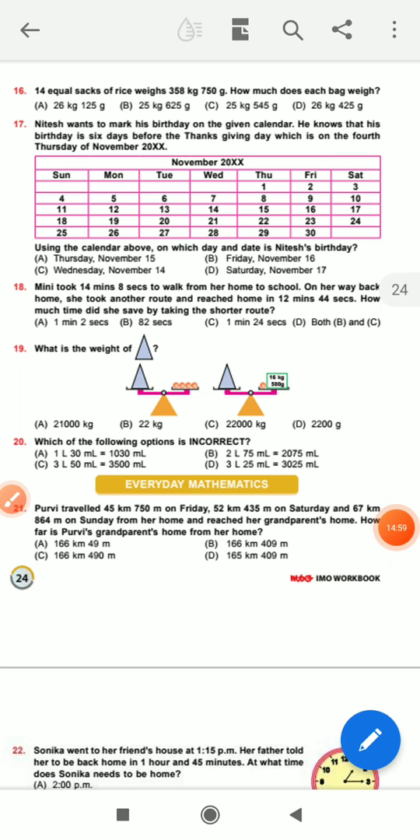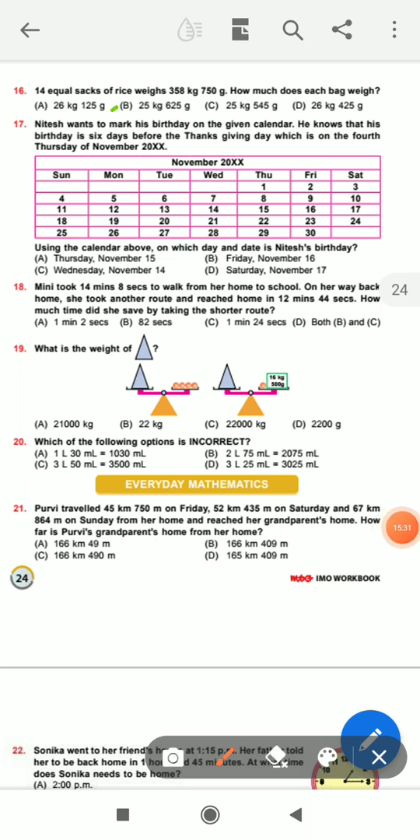14 bags of rice weigh 358 kg 750 gram. How much does each bag weigh? Okay, just you students, first convert your kg to gram and divide by 14. Just divide. So the answer is 25 kg 625 grams. The answer is option B. The answer is correct.